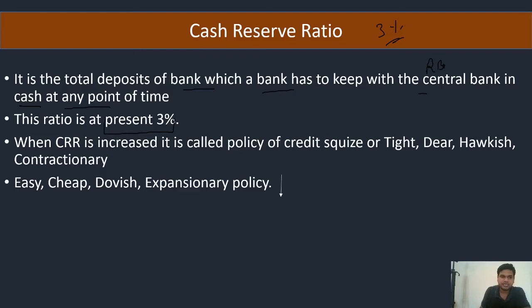This is 3%. And when CRR is increased, it is called policy of credit squeeze, tight policy, dear policy, hawkish policy or contractionary policy. If it is decreased, then it is easy policy, cheap policy, dovish policy or expansionary policy.